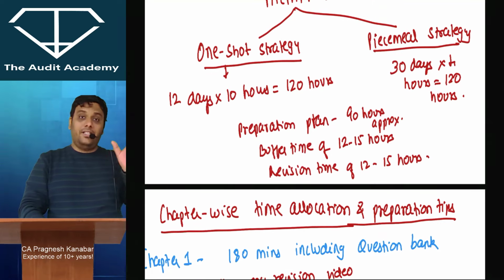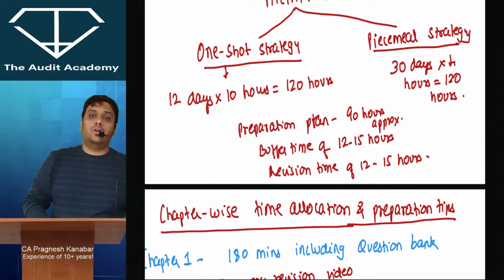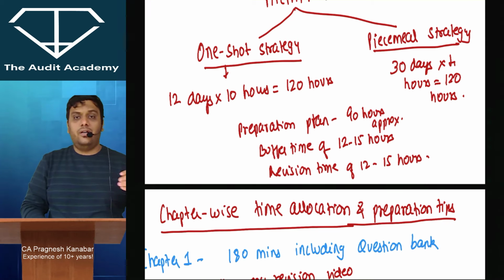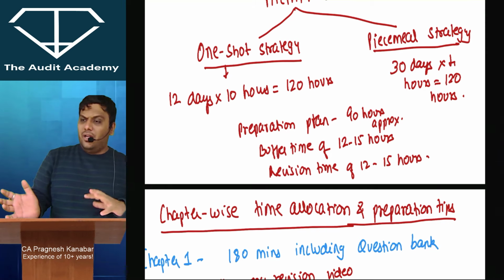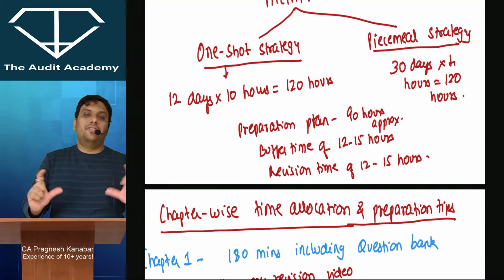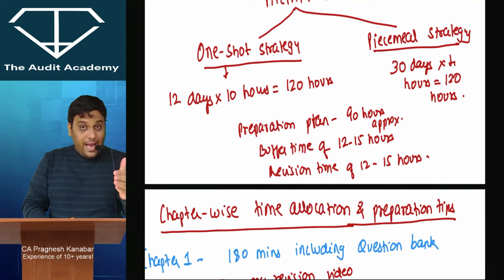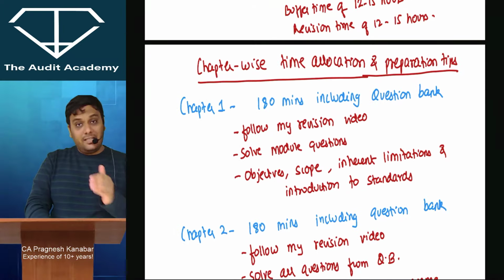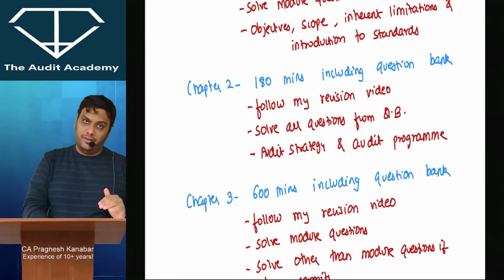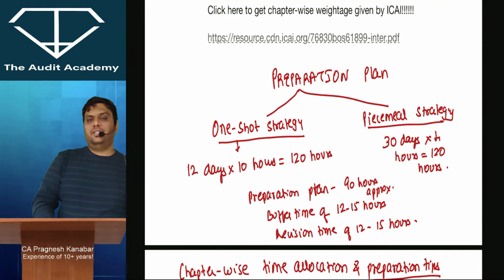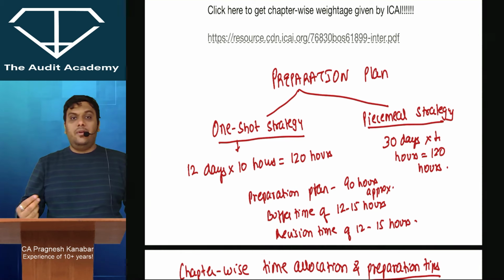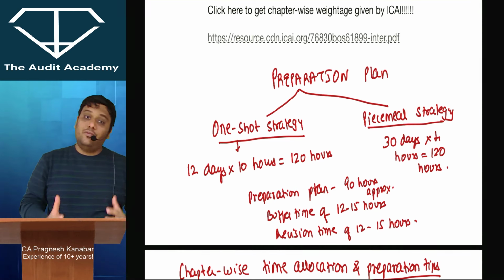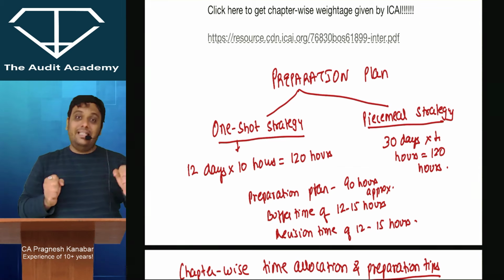Alright, the preparation plan is about 90 hours. Buffer time of about 12-15 hours, because that is the normal loss that we can expect, that a student will not be able to work at 100% efficiency. And revision time of 10-12 hours if you're lagging behind or there is a topic where you're not comfortable, so I've kept that time. But if you actually follow all my plan properly as per the minutes and time given over here, then you will be able to finish in 90 hours also. So within 10 days in one shot strategy, and within around 20-25 days in your piecemeal strategy, you can try to finish it off. Okay, but that is a little aggressive target.